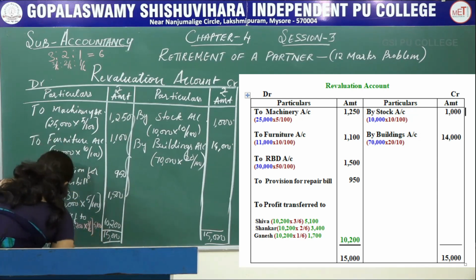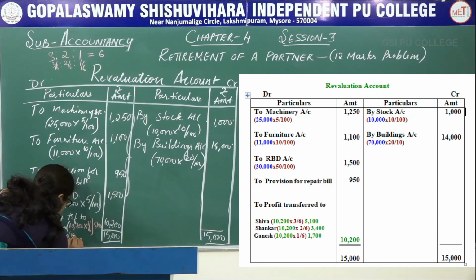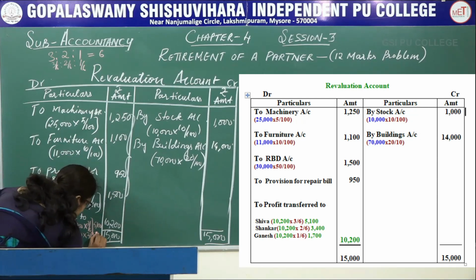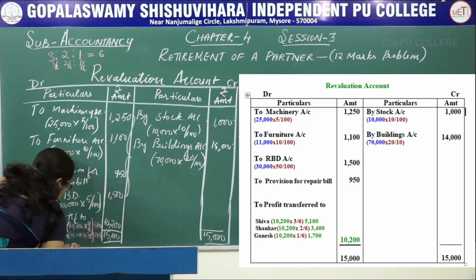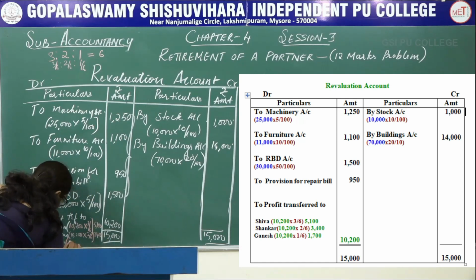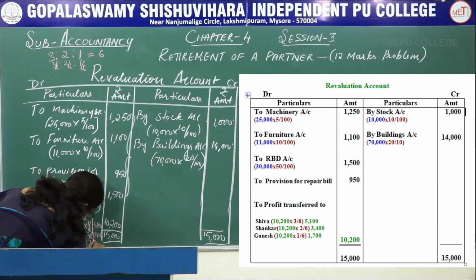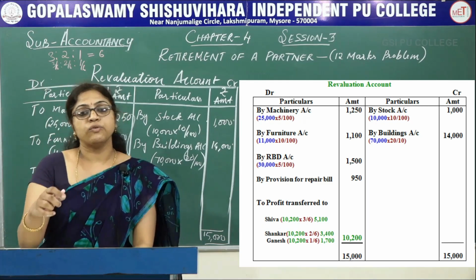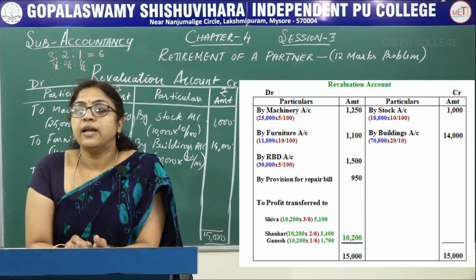5,100. Next one, again 10,200 is the profit into his share is 2 divided by 6. Amount comes to 3,400. Last partner is Ganesh. 10,200 into 1 by 6 equals to 1,700. This balance is carried forward to the partners capital account.